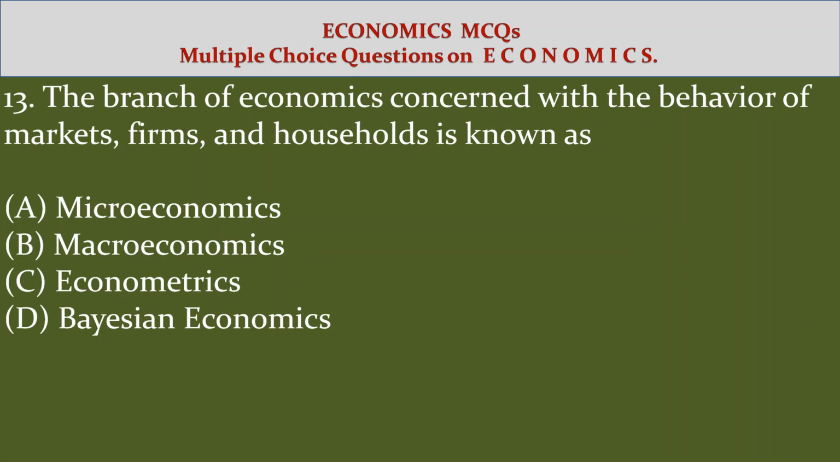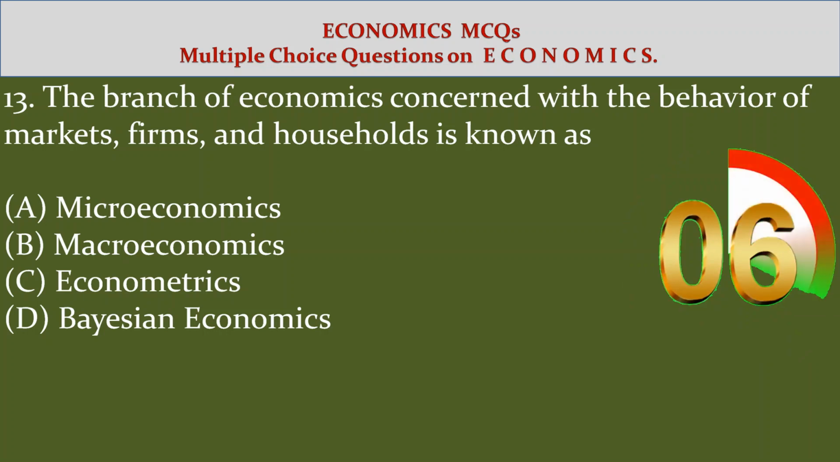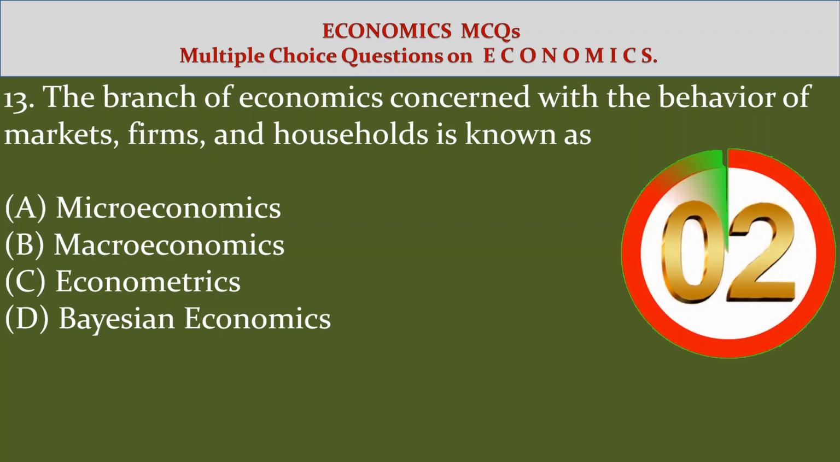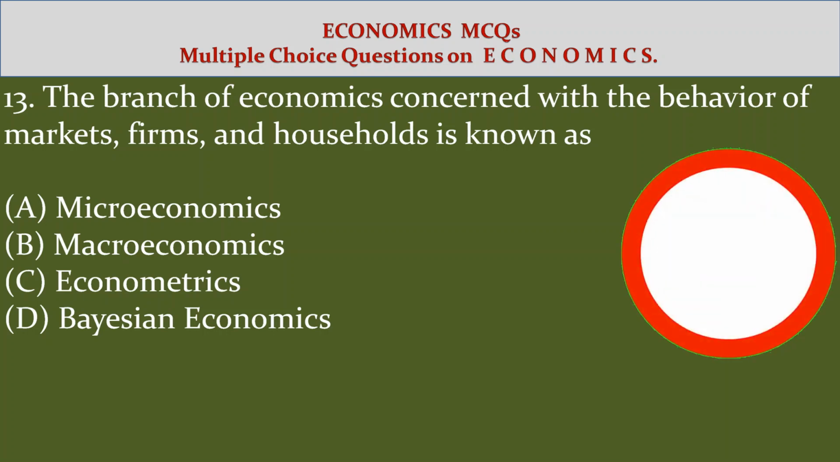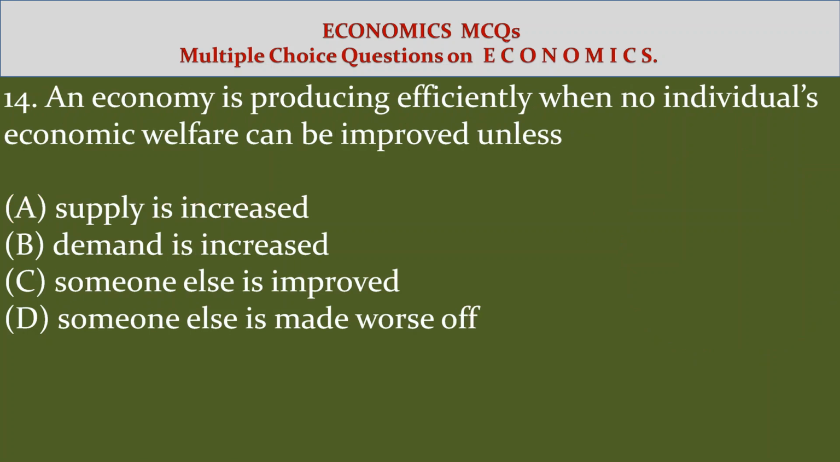13. The branch of economics concerned with the behavior of markets, firms, and households is known as: Option A, microeconomics. Option B, macroeconomics. Option C, econometrics. Option D, Bayesian economics. Answer Option A, microeconomics.